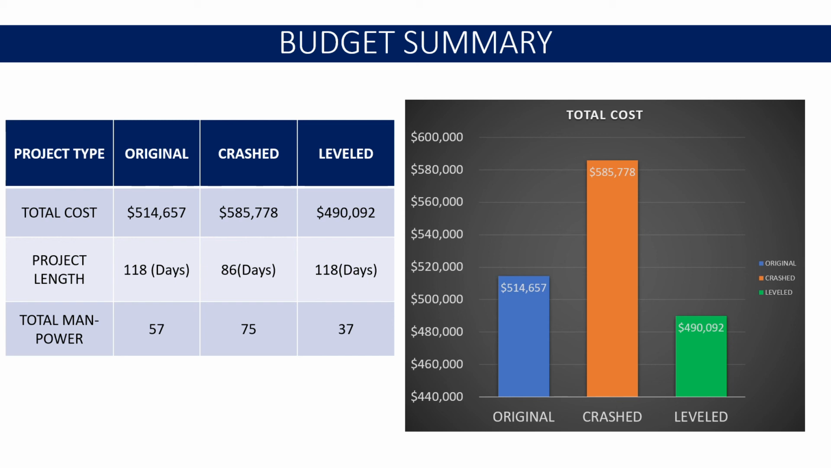The resource leveling enables us to stay on schedule, helps us to save some money by reducing hiring firing cost and increase the availability of the resources on time. So level version of the project can be completed with 490,092 budget in 118 days with 37 manpower.